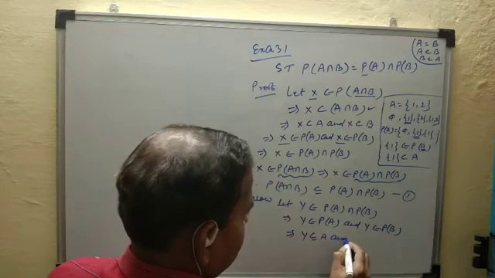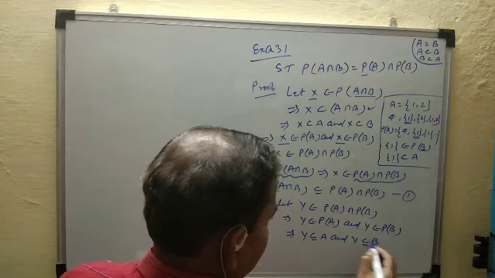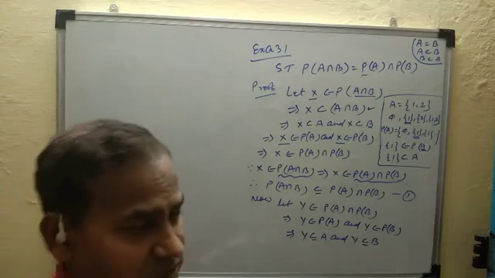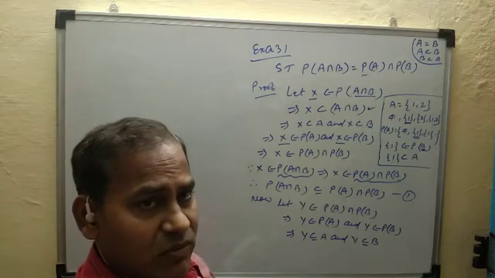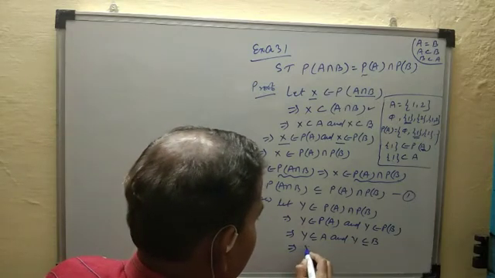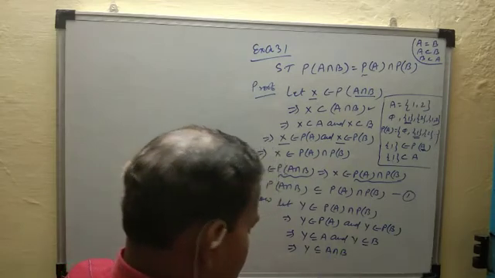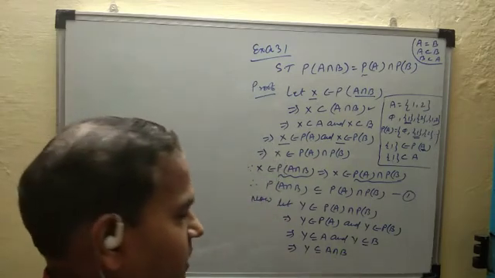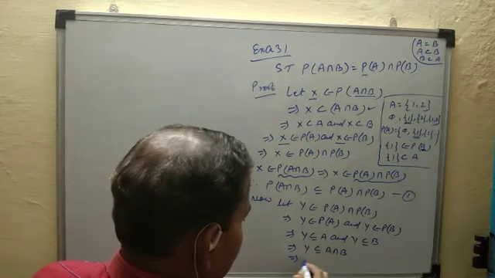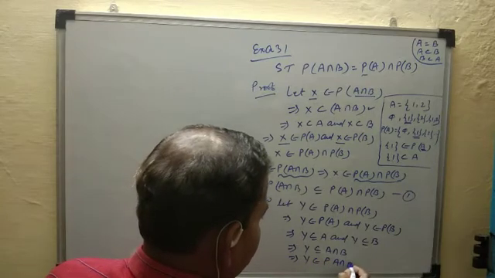And capital Y is the subset of B also. So here Y is the subset of both sets, Y is the subset of set A and Y is the subset of set B also. So this implies capital Y is the subset of A intersection B, दोनों का ही सबसेट है. So Y is the subset of A intersection B, this implies that Y belongs to power set of A intersection B.